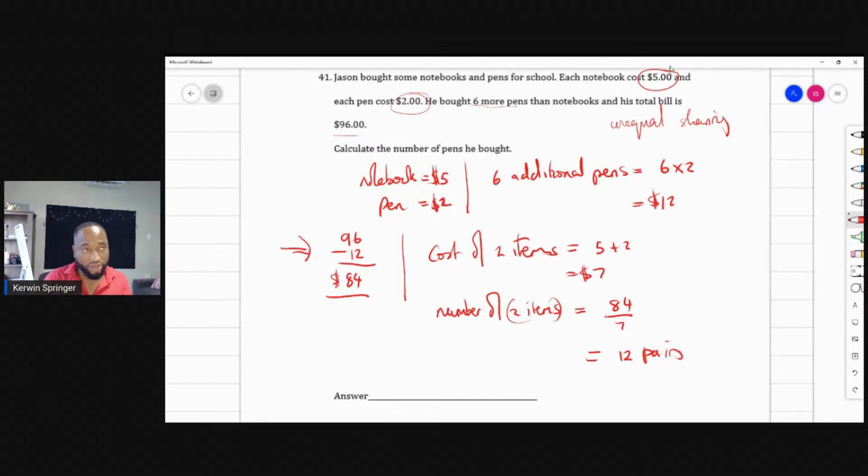You all understand where I'm going? Type Y in the chat if you understand what happened here. So if you want to find the number of pens Jason bought, well, he has 12 pens, 12 notebooks, but he also has an extra 6 additional. That's what we just worked out. So the number of pens is going to be 12 plus 6, 18 pens.